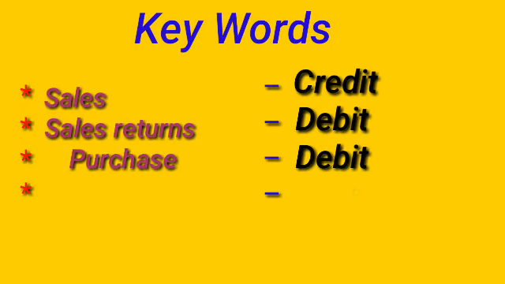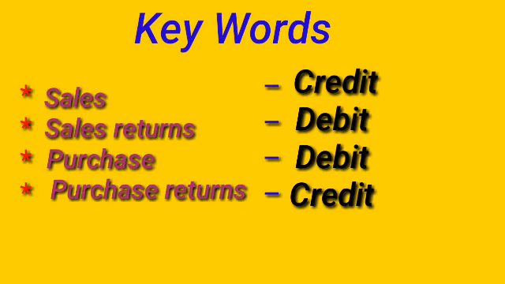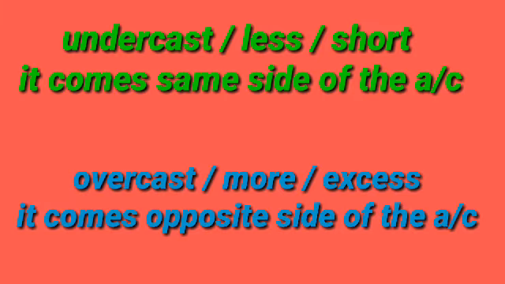See here, children, this is a keyword of this chapter. What do the keywords mean? Sales return, purchase returns. The sales account shows a credit balance, sales return is shown on the debit side, purchase shows on the debit side, and purchase return is shown on the credit side. In this lesson, today you learned one new word, undercast. Undercast means less or short. If you see undercast in the transaction, you have to write it on the same side. Credit side means credit side, debit means debit side. If you see overcast, or more or excess, it is shown on the opposite side. Okay, children.